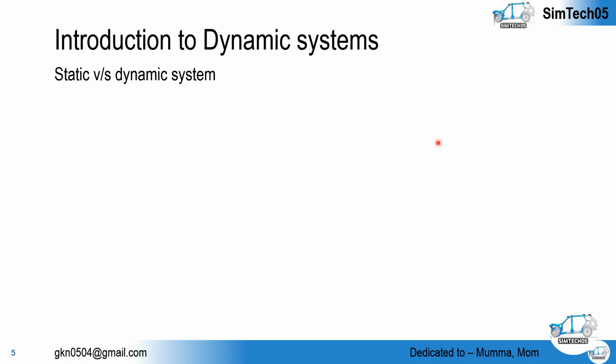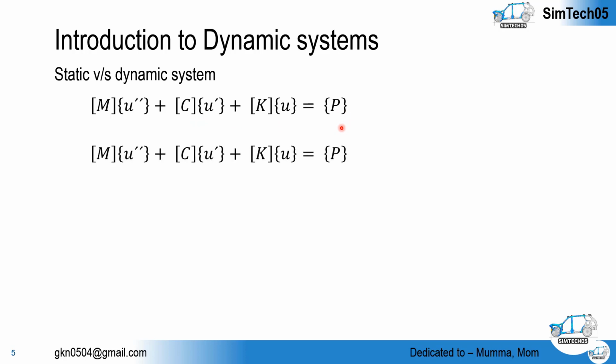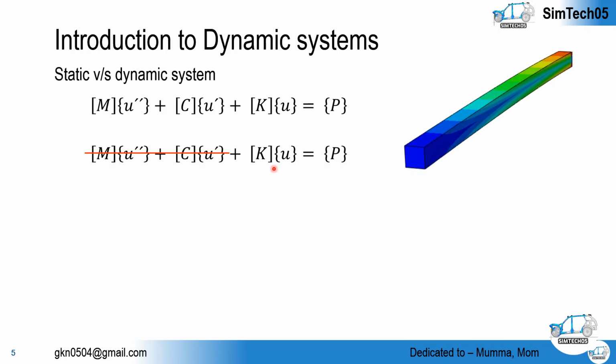So in today's video, we'll talk about the equilibrium condition. This is the basic general governing equation. The first terms represent the inertia effect, damping effect, and stiffness effect, and that is the external force applied on the system. But in a static problem, what will happen? The inertia and damping force is completely ignored, and only this term will remain. P is the external force and Q is the internal resistance force offered by the material.